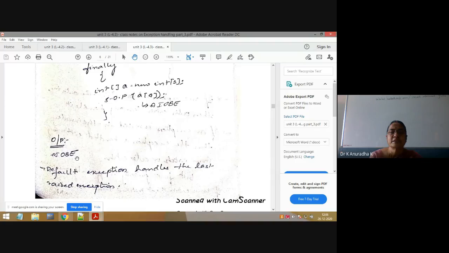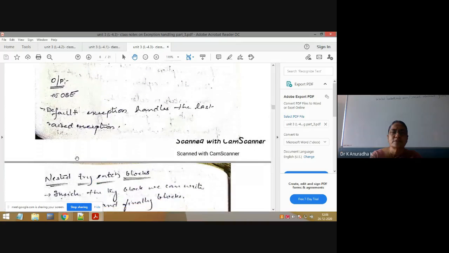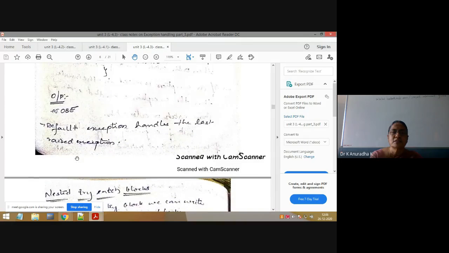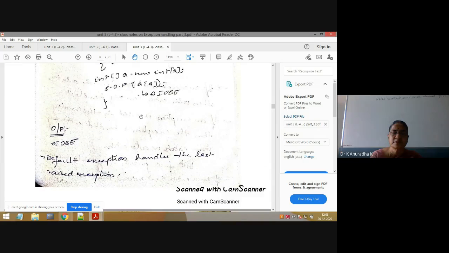And the exception object information is displayed by the default exception handler, which is part of the JVM, as per the procedure of default exception handling. Try to understand the default exception handling procedure. Unless you understand it, you can't understand the outputs of all these programs. So the default exception handler handles the last raised exception. That's why this is the last raised exception, and the output is array index out of bounds exception.